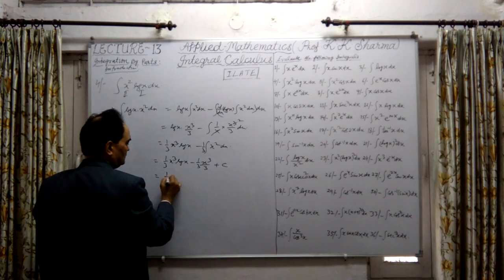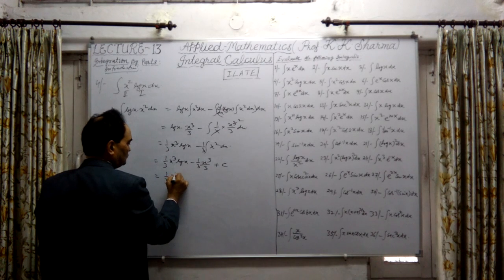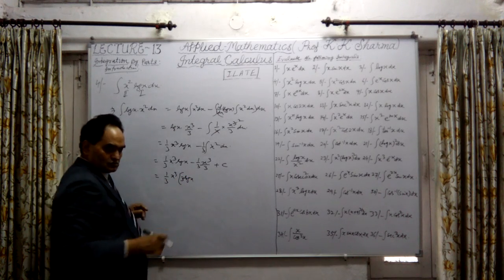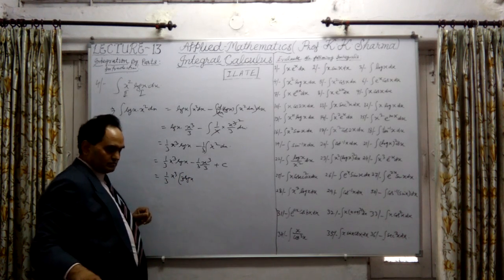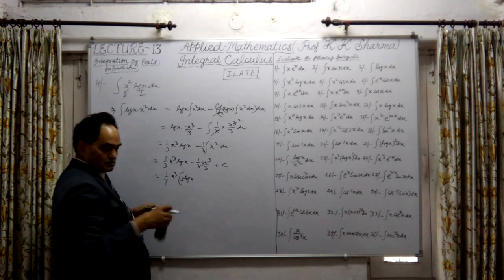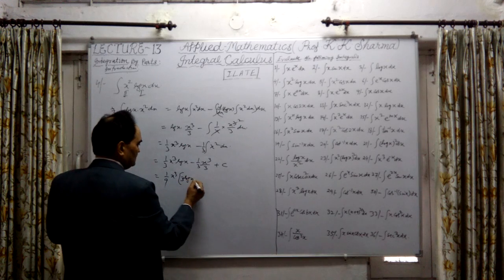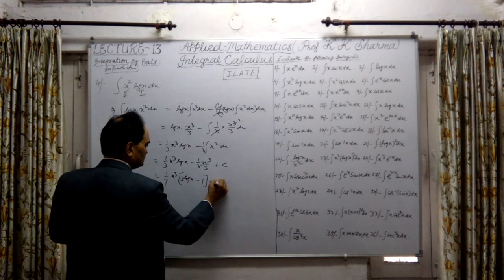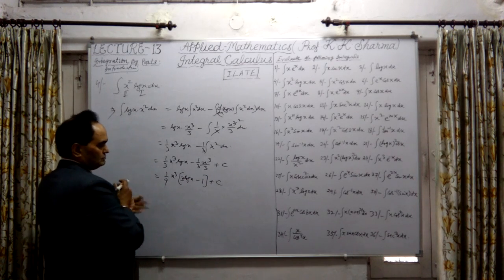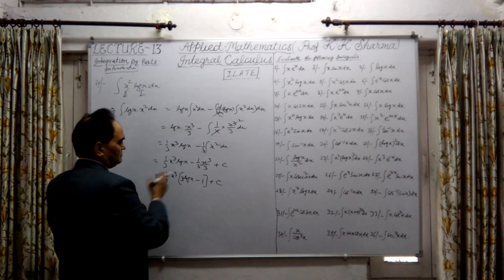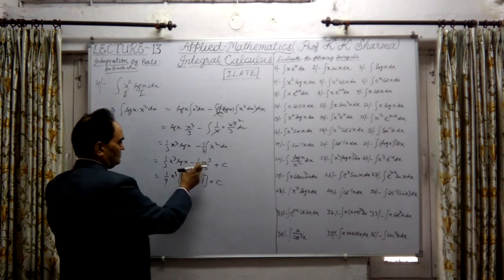This is 1 upon 3; if I take x cube common, and let me take 9 common, then it will be 3 log x minus 1 only, plus constant of integration. So 3 into log x will come here, and x cube I have taken common.